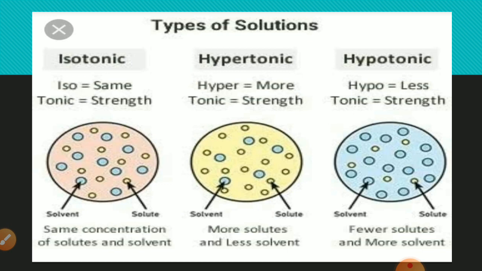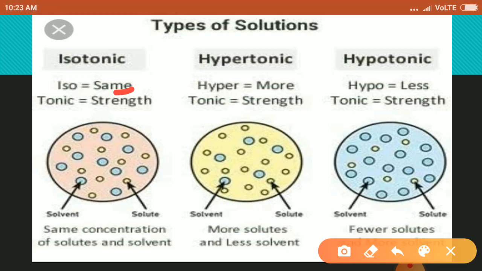So first, isotonic solution. Iso means same. So when concentration of solute on both sides of cell membrane are same, then the solution is called isotonic solution. And hypertonic solution, hyper means more. So when concentration of the solute in solution is higher than intracellular fluid, it is known as hypertonic solution. And hypotonic solution, hypo means less. When concentration of the solute in solution is lower than intracellular fluid, then it is called hypotonic solution.